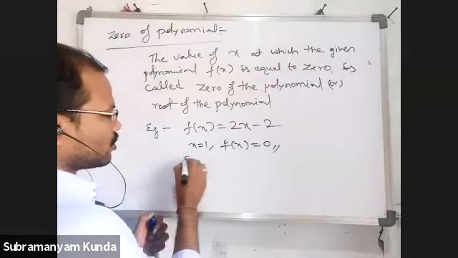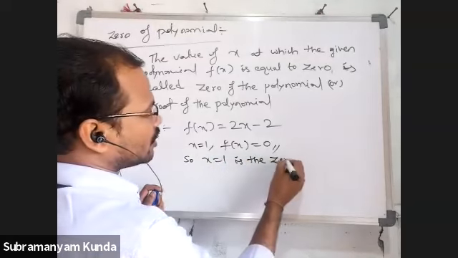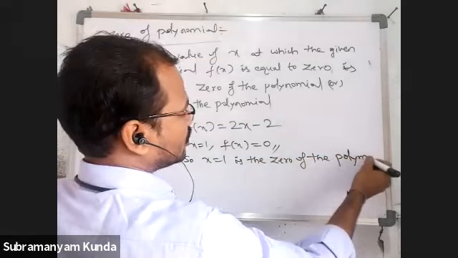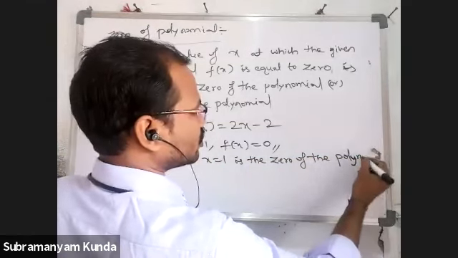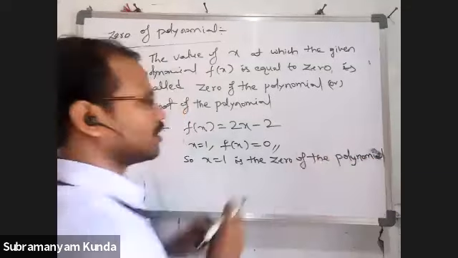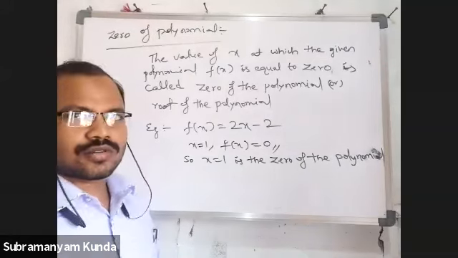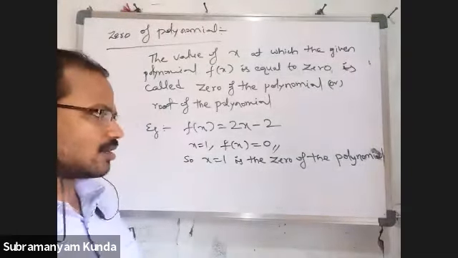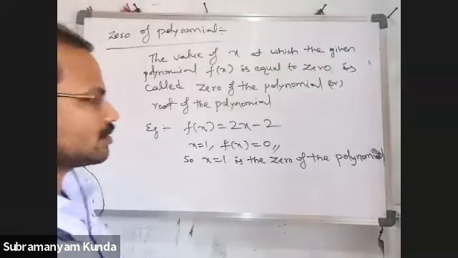So x equal to 1 is the zero of the polynomial. Zero of the polynomial, or root of the polynomial. Anyway, we can use both the terms.